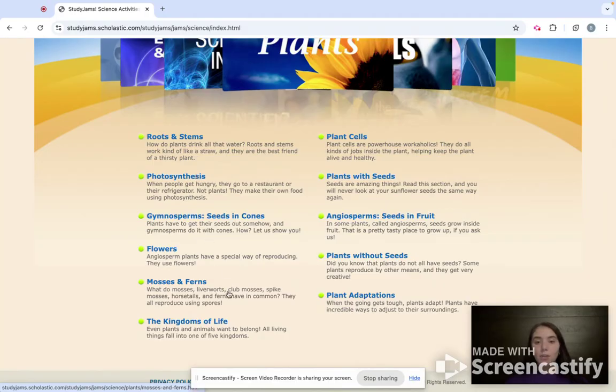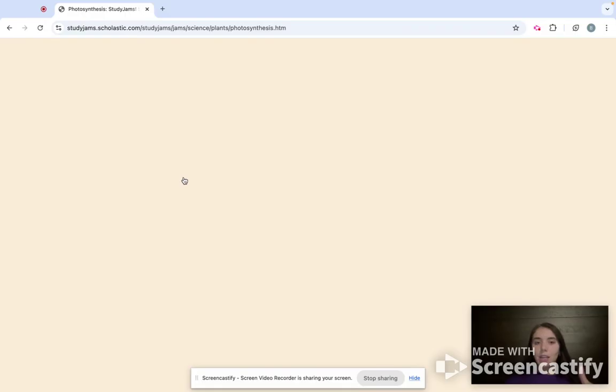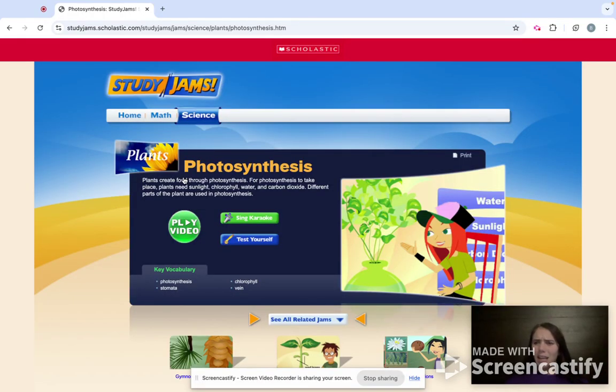I'd also like to cover real fast, before I click on that, each of these has a brief little summary about what that section teaches. For photosynthesis, it says when people get hungry, they go to a restaurant or their refrigerator. Not plants. They make their own food using photosynthesis. So that's just a little recap on what photosynthesis is, and that could gauge a child's attention, and they could say, what does a plant eat? So then they would go into photosynthesis.